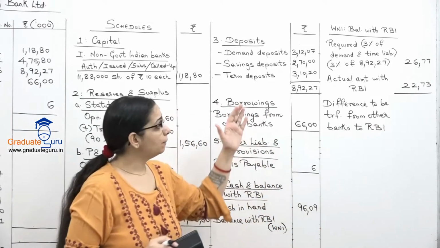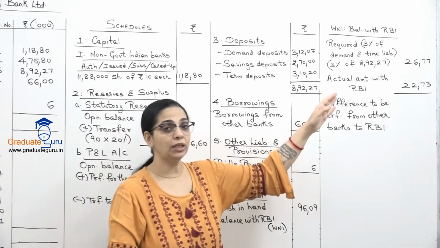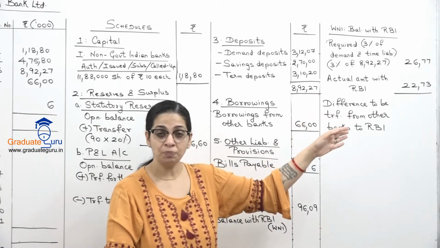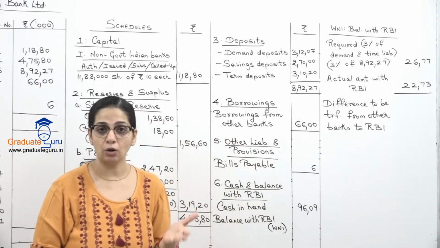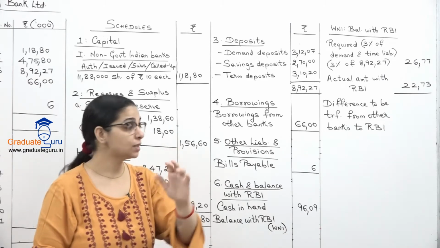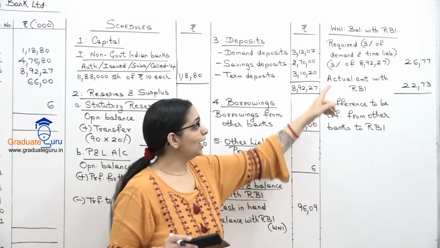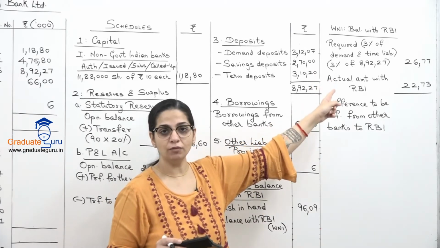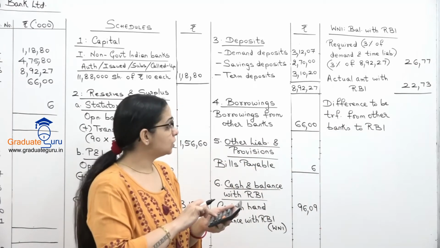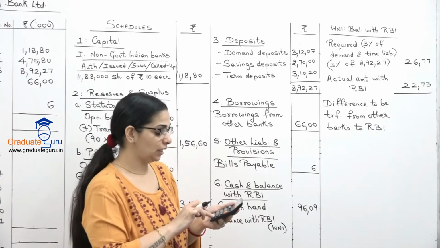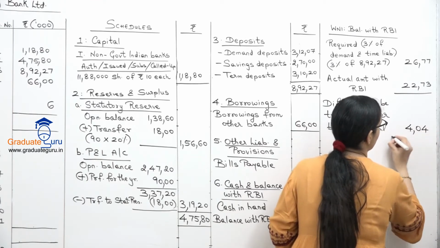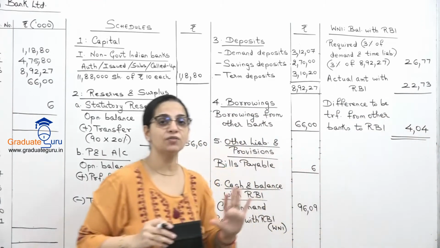We have to maintain a balance of 2677 in RBI, but we now only have a balance of 2273. So the cash in our accounts in other banks, we will transfer the amount from that place to RBI. Okay, so that the balance is maintained at 3%, which is required. So 2677 minus 2273, that will be 404. So we have to transfer 404,000.